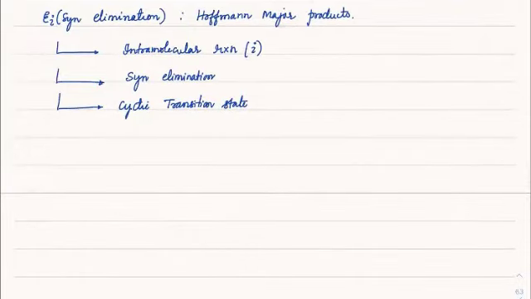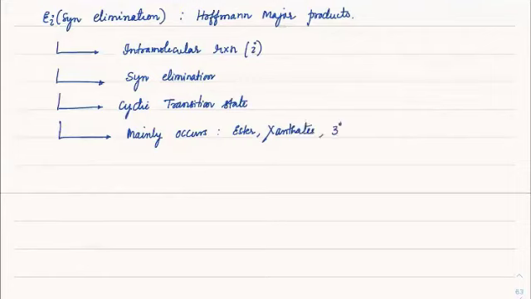Next, it mainly occurs in esters, xanthates, and 3-degree amine oxides. In these cases, you would usually see this kind of syn elimination happening.